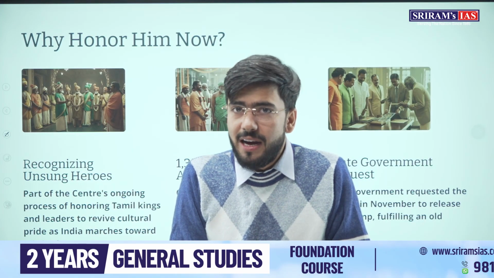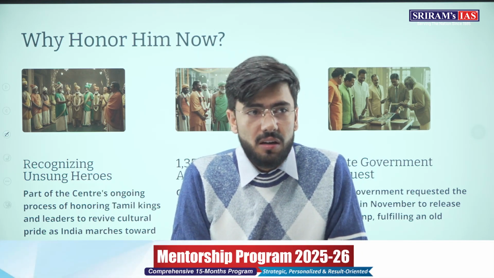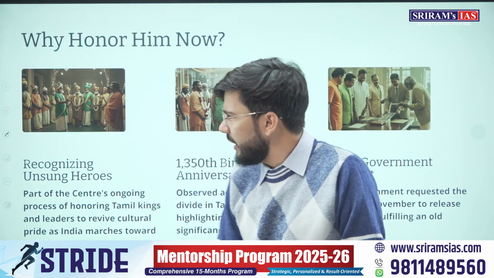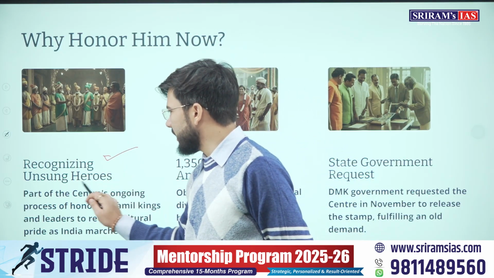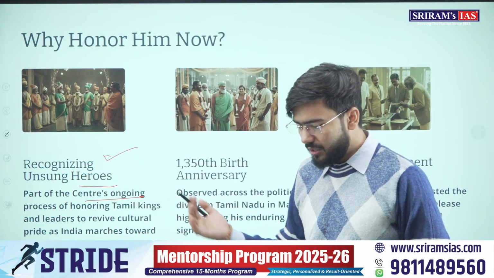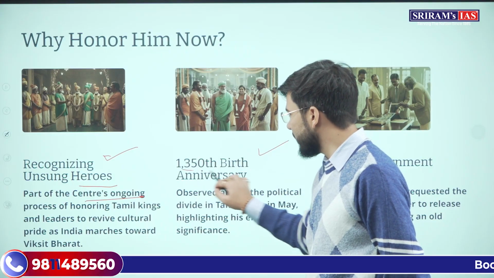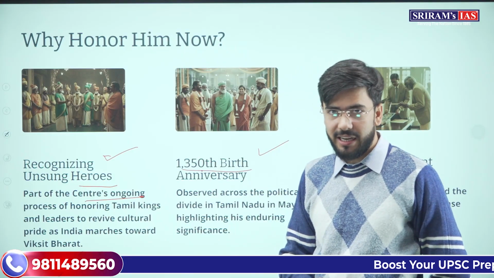Understood? Why was he recognized right now, or why was a recognition given currently? Because it is to recognize the unsung heroes of medieval India, or I would say of ancient, pre-medieval India, and it is his 1350th birth anniversary.